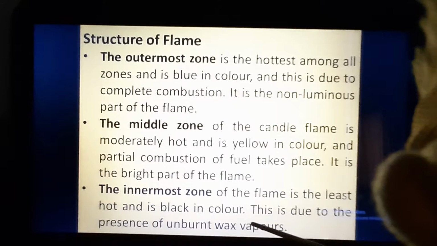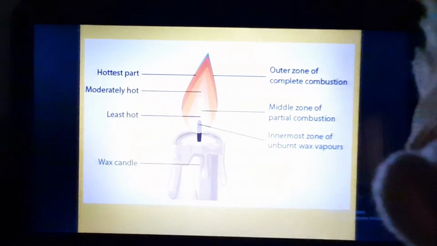And the innermost zone, now in the innermost zone, no oxygen is reaching. Now since there is absence of oxygen, what is happening? No combustion is taking place at that zone, and therefore that zone is dark or black in color.